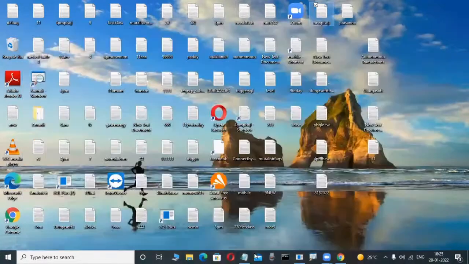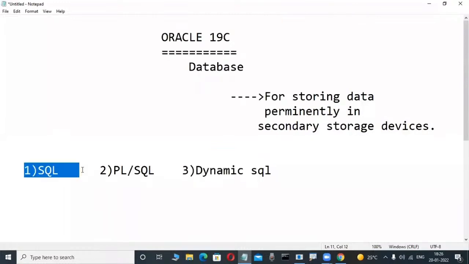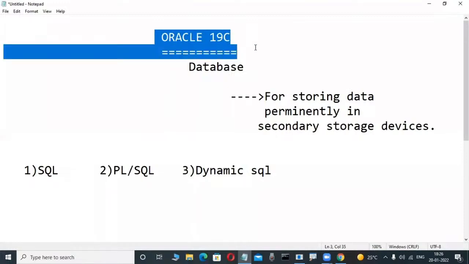So much syllabus is there. That's why we learn SQL language first. After that, once you have some knowledge, then you learn PLSQL. Through these two languages, we are operating this Oracle software.